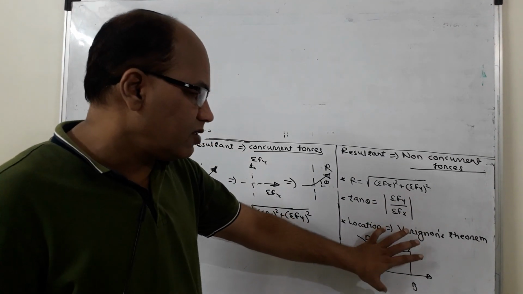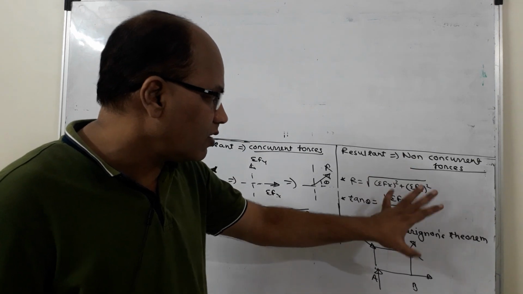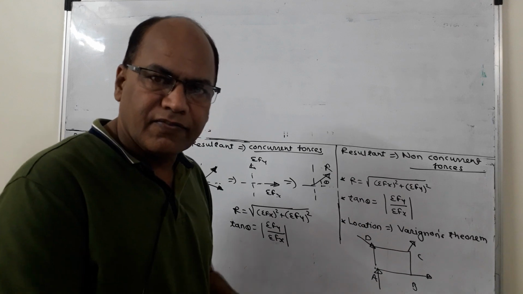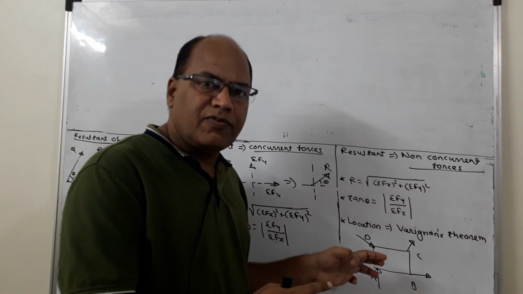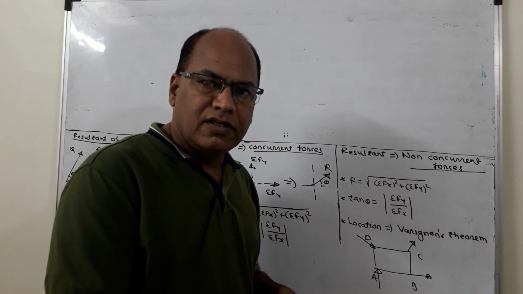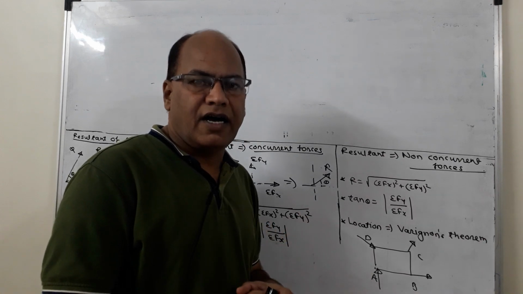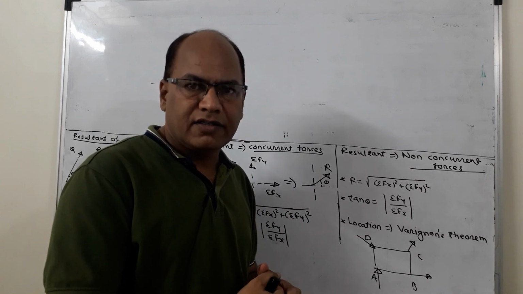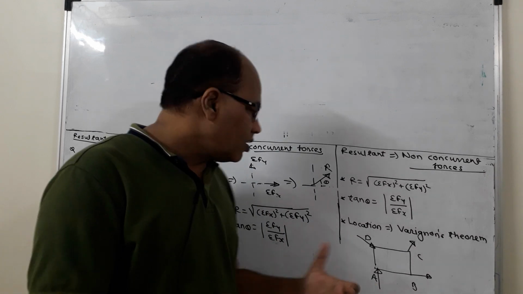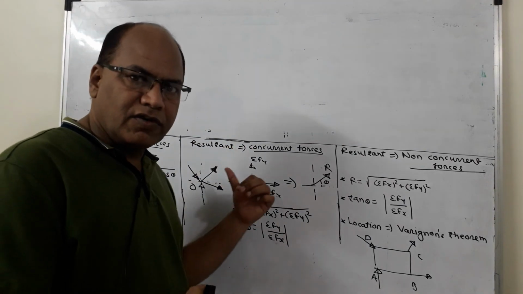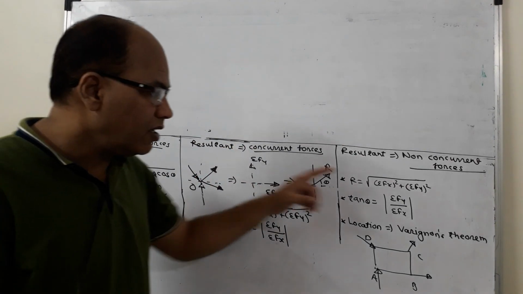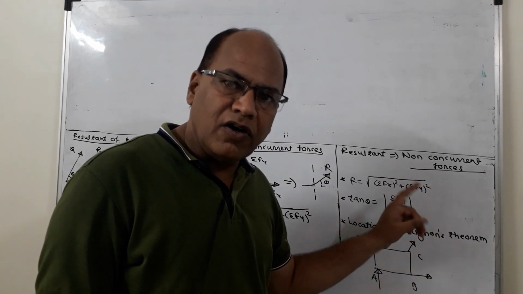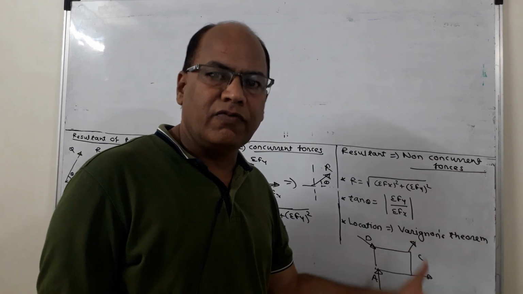If there are a number of forces acting in a system, in case of non-concurrent forces, say there are forces acting at A, B, C and D, and if I reduce the system of forces into a single force, the question I will be facing is at which position or at which point the resultant is going to act, which was not there in case of concurrent forces. Here the question of location of the resultant force, the question of point of application of the resultant force, will always be there.